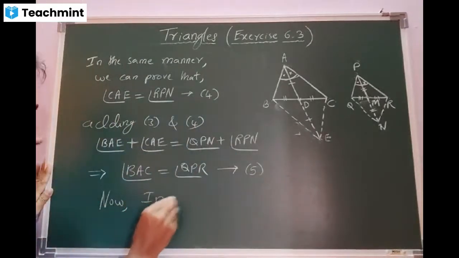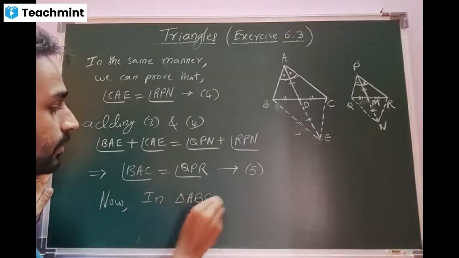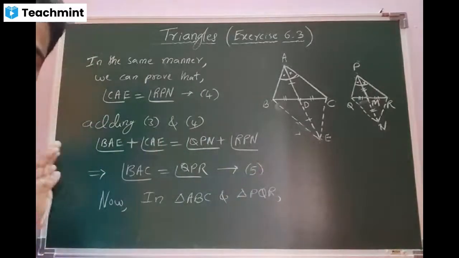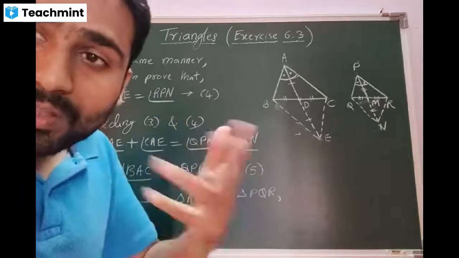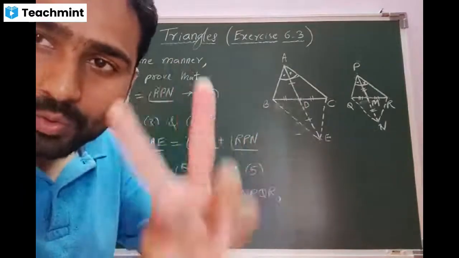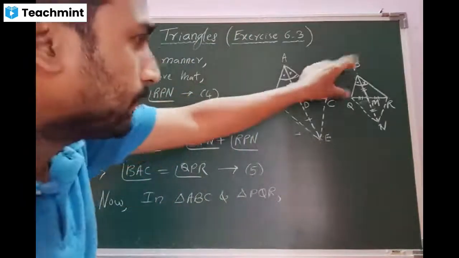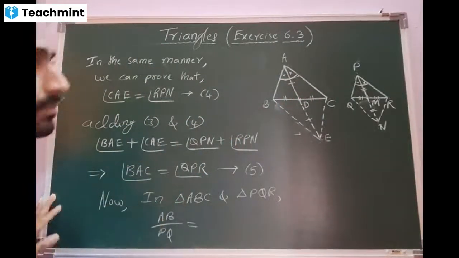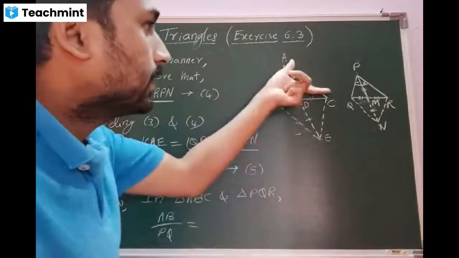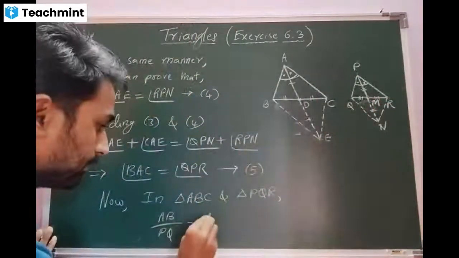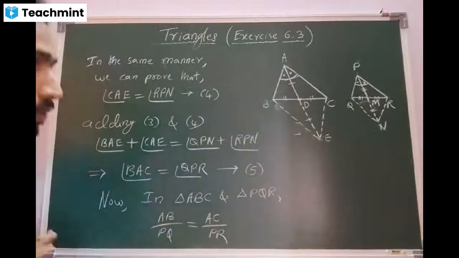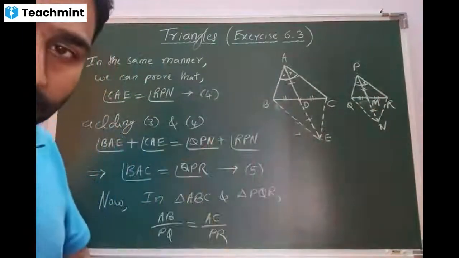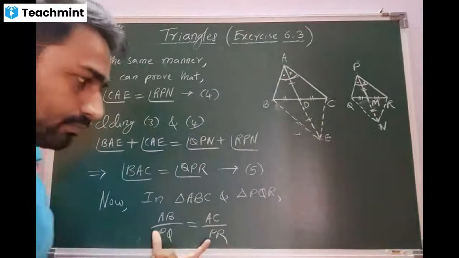Yes, sir. In triangle ABC and triangle PQR, look at both the triangles. I will use the data. They have given 3 ratios. I'll use only 2 ratios. AB with PQ is same as AC with PR. They have given that. They also said AD and PM. I'm not going to take the third ratio. Clear, beta? Yes, sir.